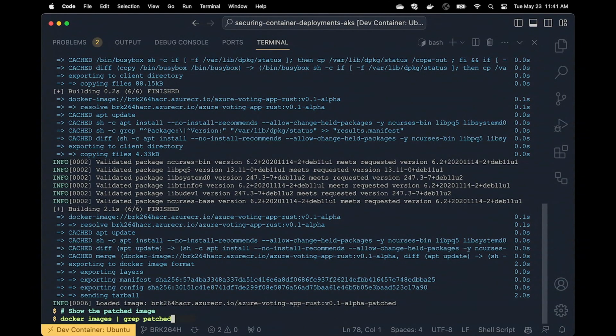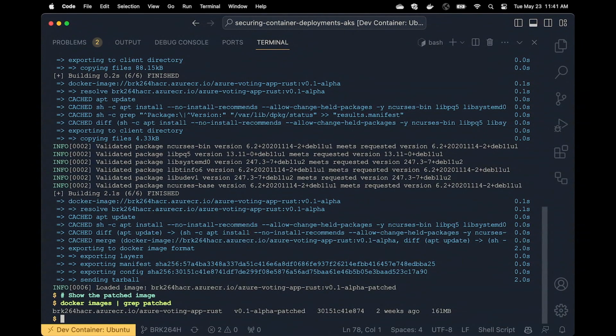If I show the patched image, just running the Docker images command and then grepping for patched, because I appended patched at the end of the new tag. So there exists a tag of v01-alpha, and now there's a -patched version of that. But this only exists locally now.